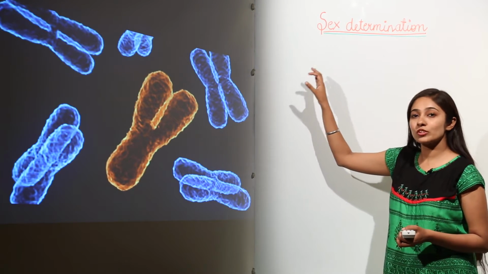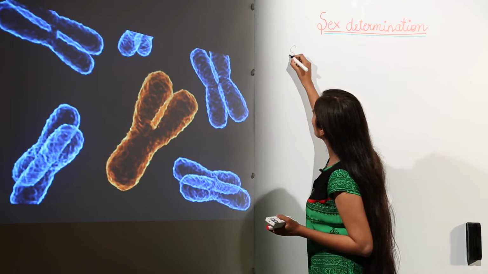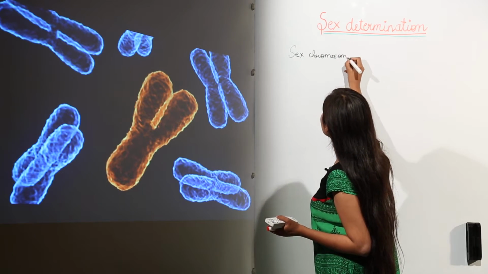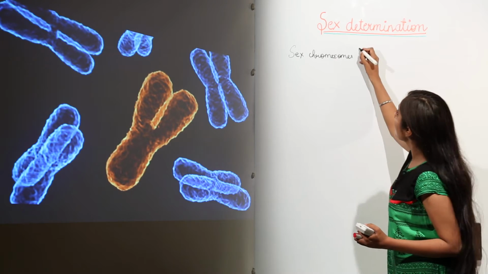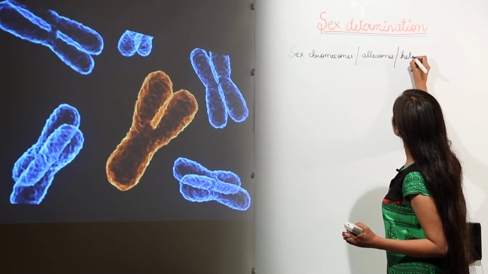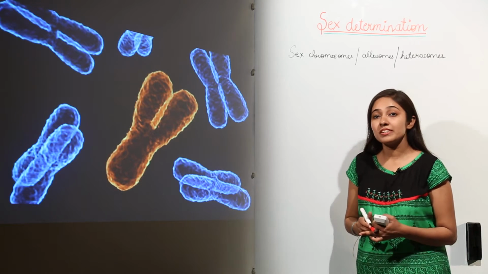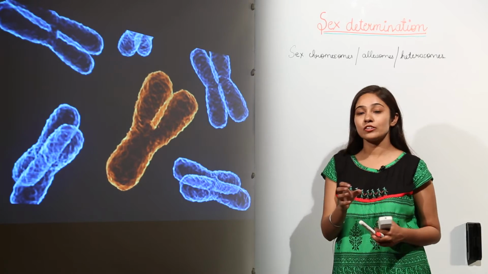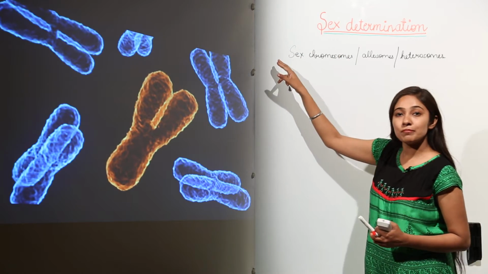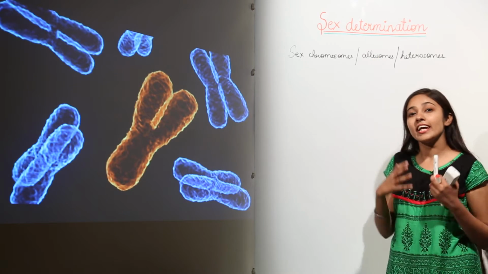There are certain chromosomes which are known as sex chromosomes, which determine the sex of a child. Remember, sex chromosomes which determine the sex of a child are also known as allosomes or heterosomes. So whether the child is going to be a baby boy or a baby girl is determined by a pair of sex chromosomes, also known as allosomes or heterosomes.